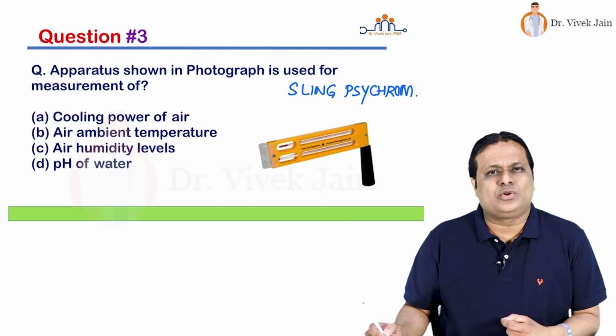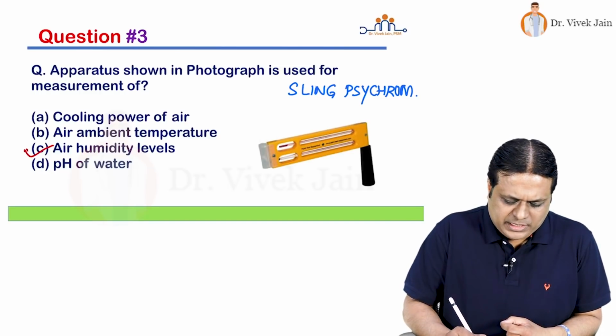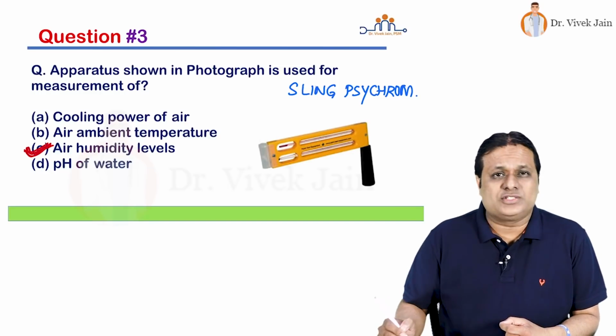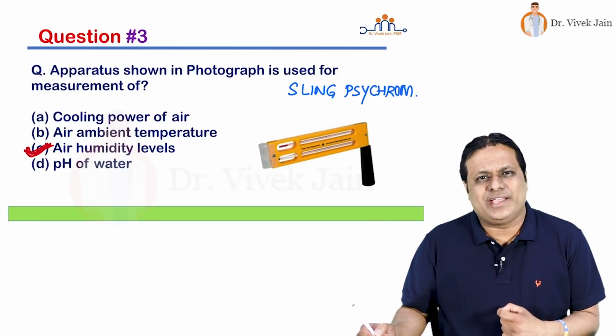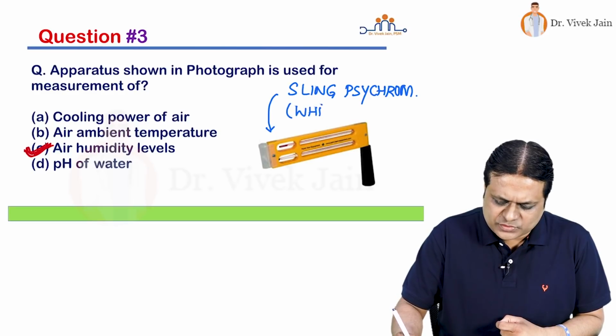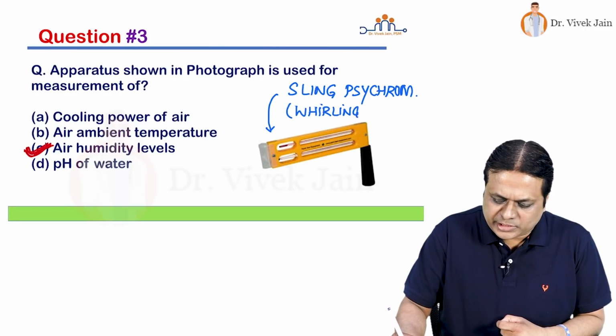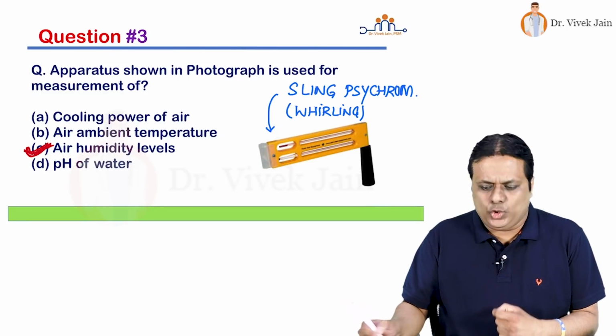So what is the answer to this question? Sling psychrometer is used to measure air humidity levels or moisture or water content of air. Although this is sling psychrometer, also sometimes known as whirling psychrometer. What are the other instruments which can be used to measure air humidity?